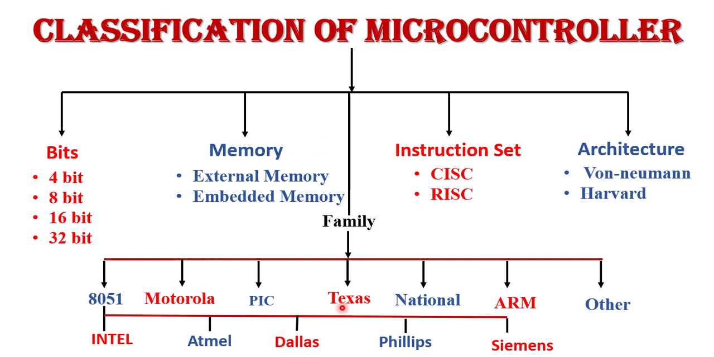Now the families of microcontrollers. Different types of microcontrollers are there: 8051, Motorola, PIC, Texas, National, ARM and others. 8051 is the most popular microcontroller among all of them. It was first designed by Intel in the 1980s and it is an 8-bit microcontroller. 8051 belongs to the MCS 51 family. It was first designed by Intel, and Atmel, Dallas, Philips and Siemens also produce it. So these are the families of microcontrollers.